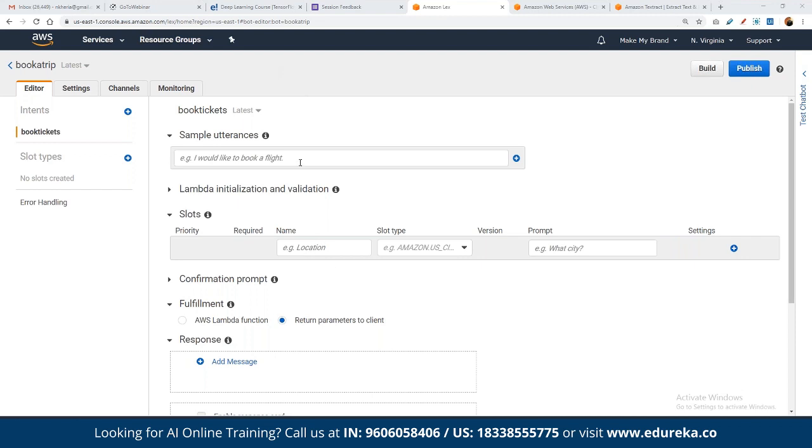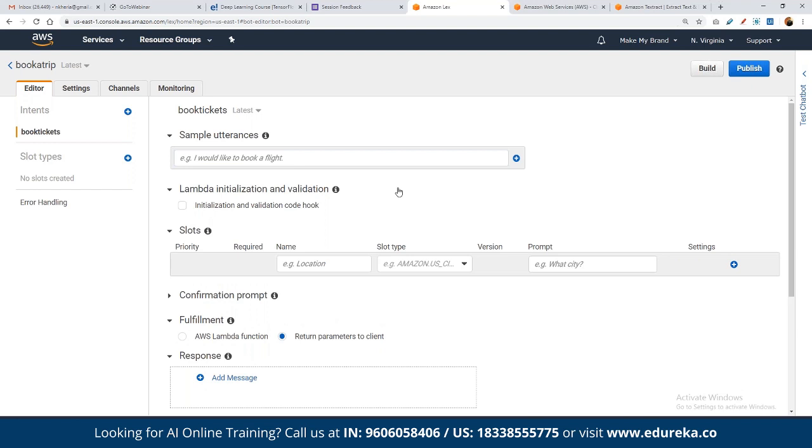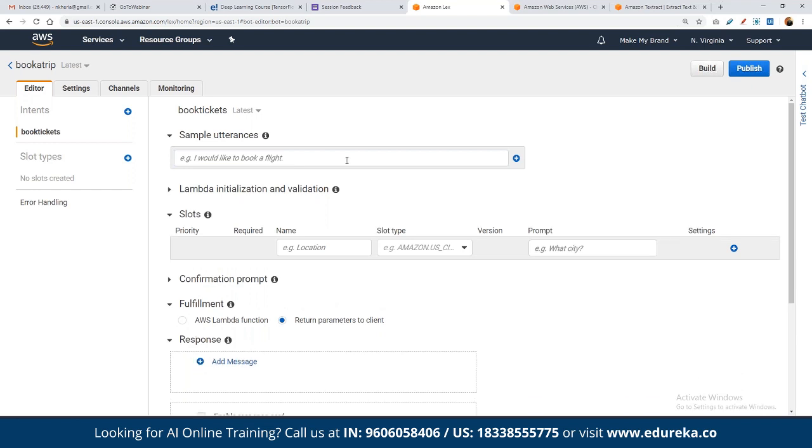Based on our analysis, we know that users will be asking to book a flight. So here we can simply type a statement as "I would like to book a flight," which in the current scenario no one is booking, so hope it gets resolved as soon as possible. So, I would like to book a flight.